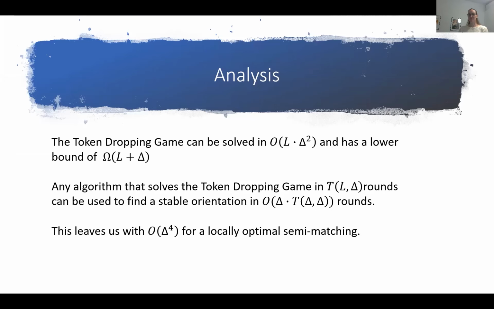So we also show that any algorithm that solves the token dropping game in T rounds with the parameters L and delta can be used to find a stable orientation in O of delta times T rounds with the parameters delta and delta. Plugging in our findings, we have an algorithm to solve locally optimal semi-matching in O of delta to the power of 4.